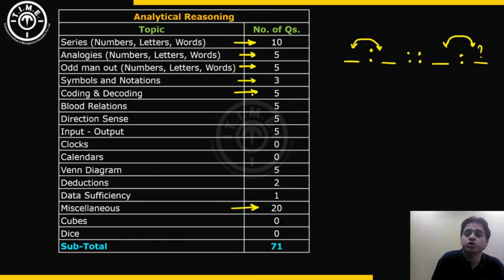5 questions were asked on coding and decoding. Coding and decoding, a couple of questions were challenging. Some were straightforward, but there were a couple of questions that had difficult logic to be figured out.